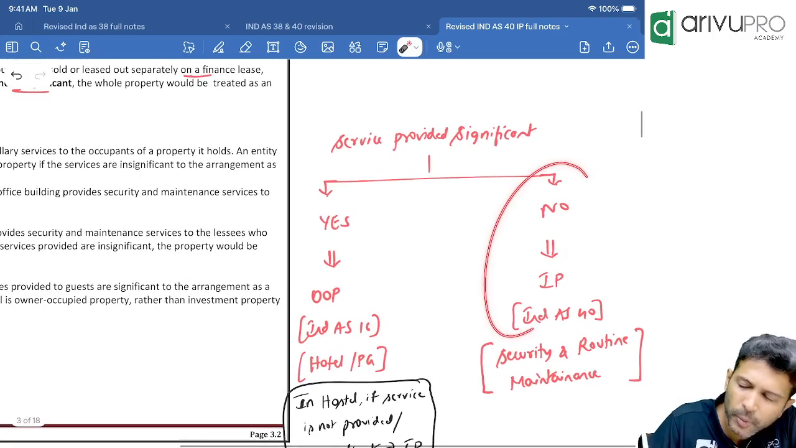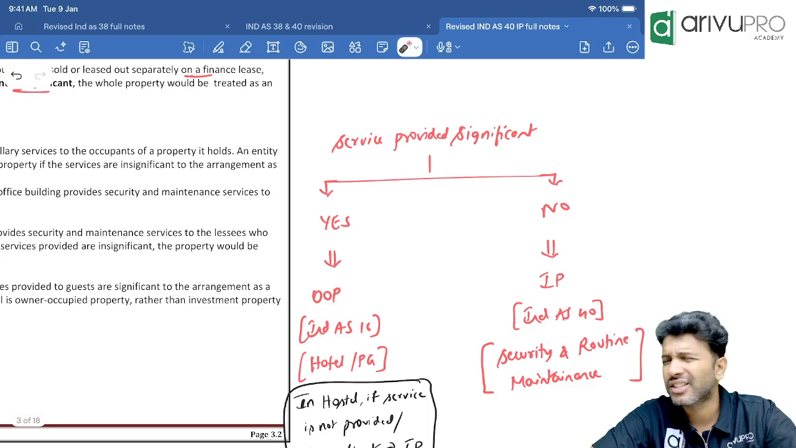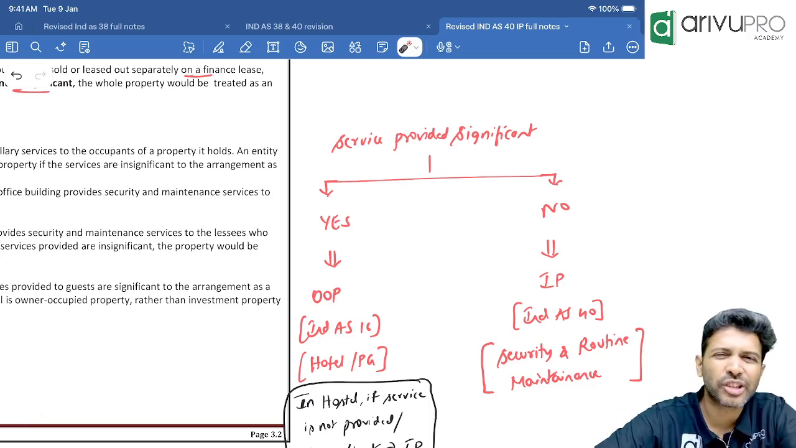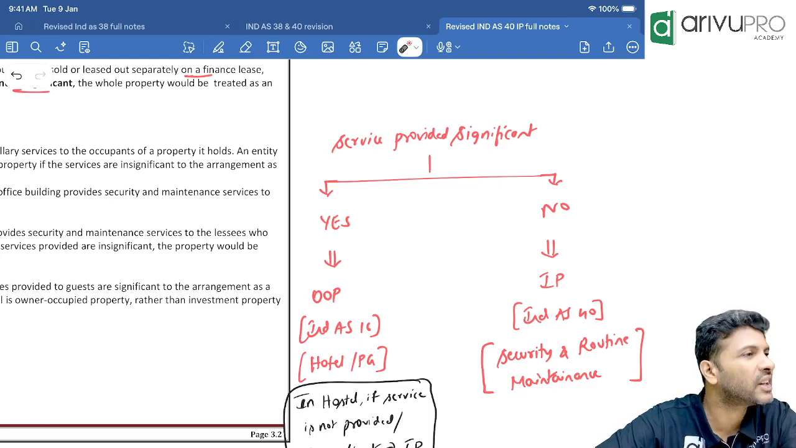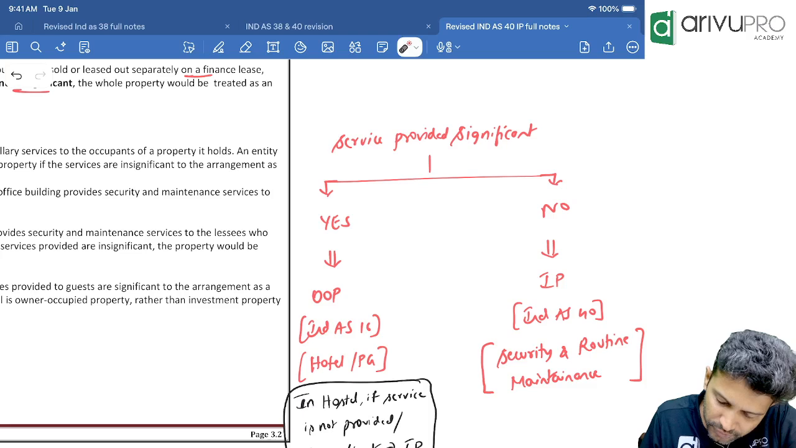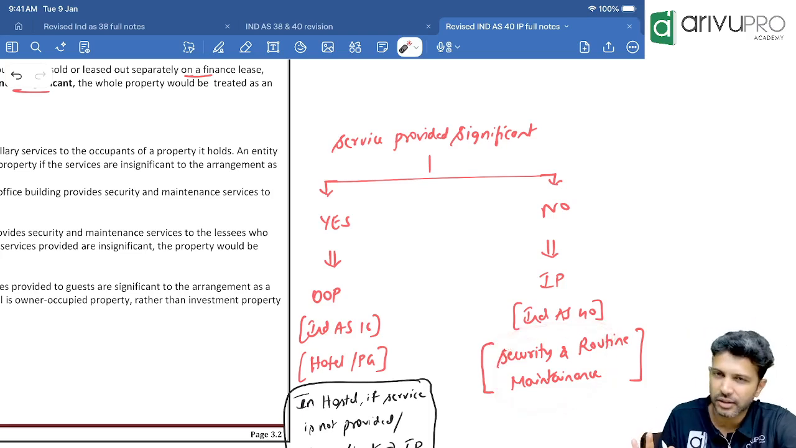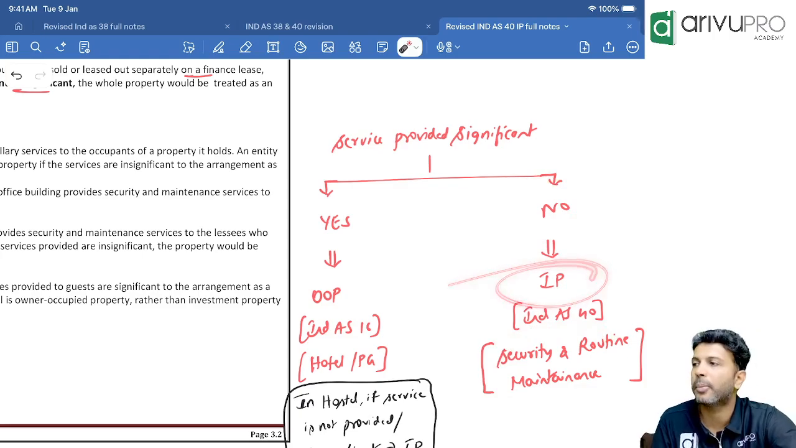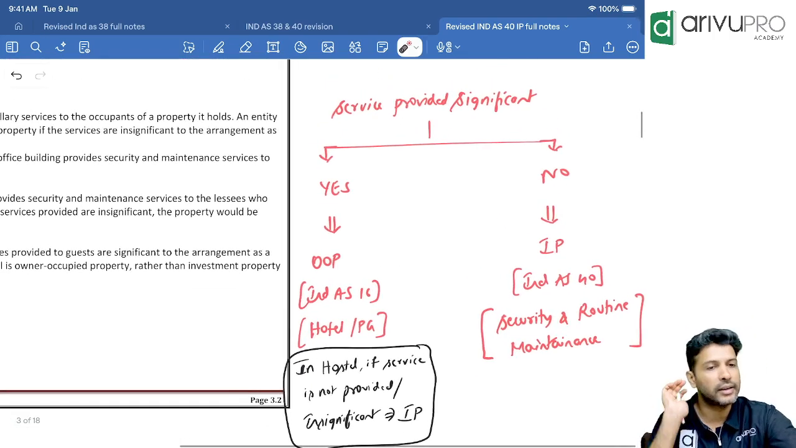If the service provided is not significant, like, sir, whenever you give it on rent, maintenance, security and all is not a significant service. It is a basic service. So if you are giving only security and routine services and all, then the service provided is not significant. So the entire property will get classified as investment property.